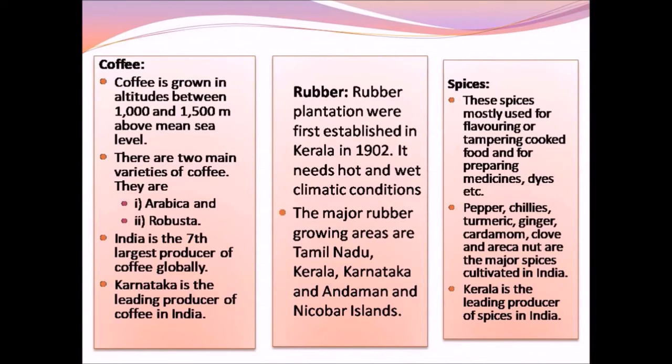The next plantation crop we are going to see about is spices. Pepper, chilies, turmeric, ginger, cardamom, clove, and areca nut, which is also called betel nut, are the major spices cultivated in India.